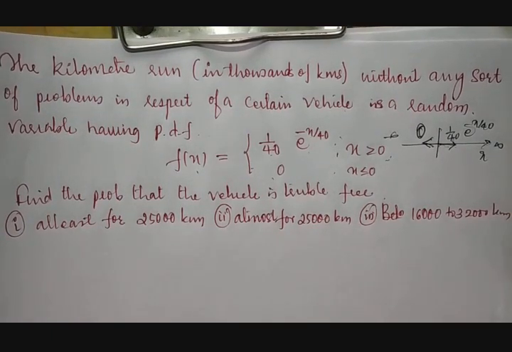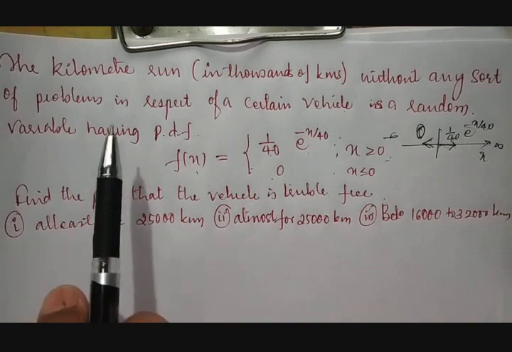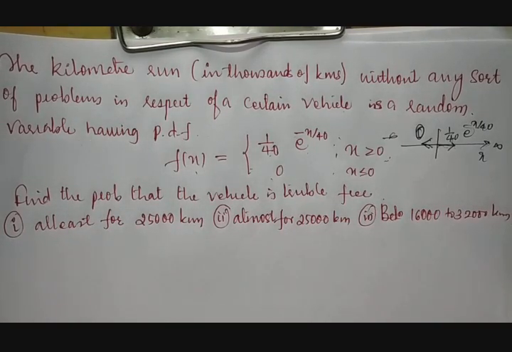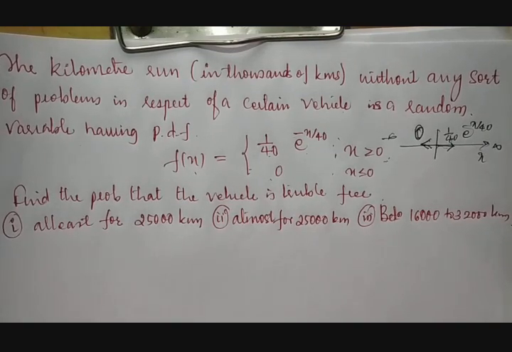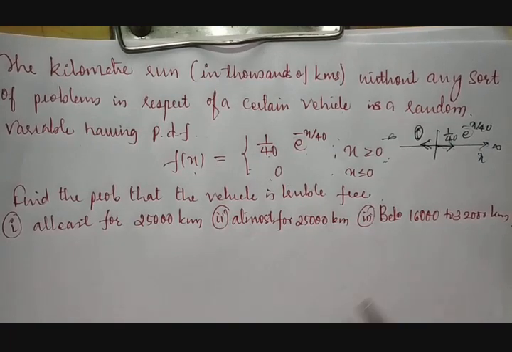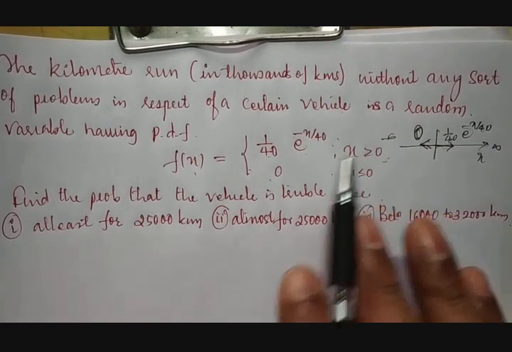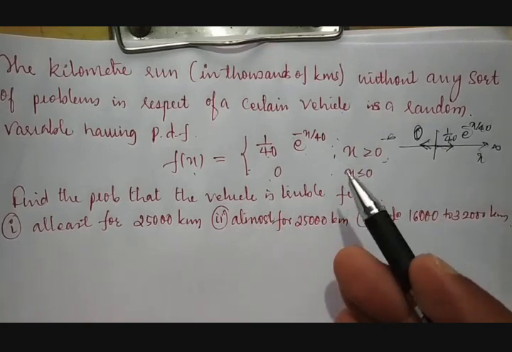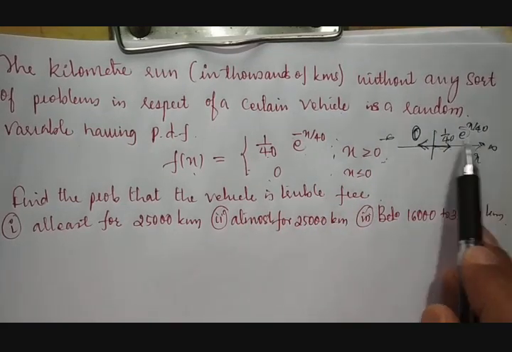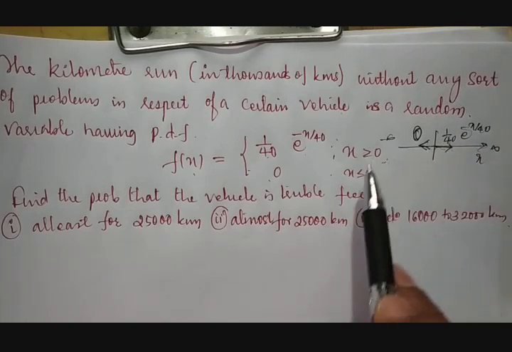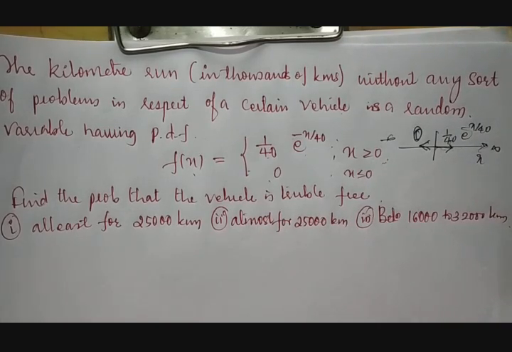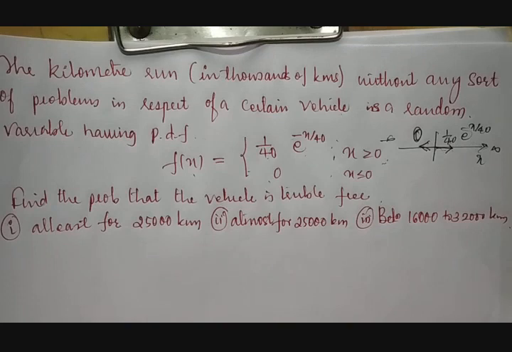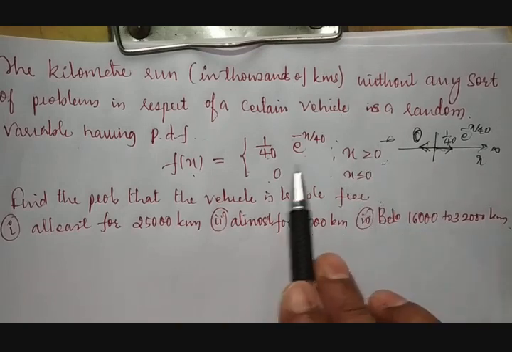And it is common sense, because we are calculating kilometer run in terms of thousands without any problem. Without any problem, the vehicle is moving. If the vehicle has not moved at all, it is 0 kilometers. If it moves, it is more than 0 kilometers. Less than 0 kilometers will not be there. Even if it moves in reverse, we cannot say the vehicle moved minus 5 kilometers. So the negative side will not be there.